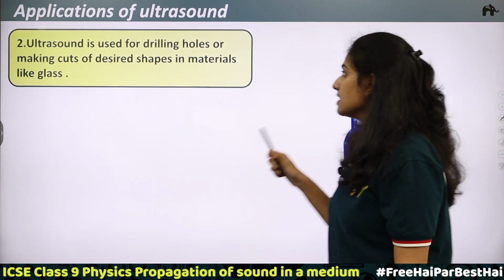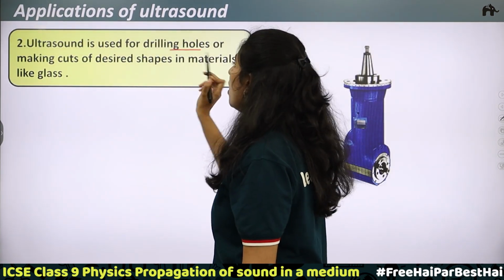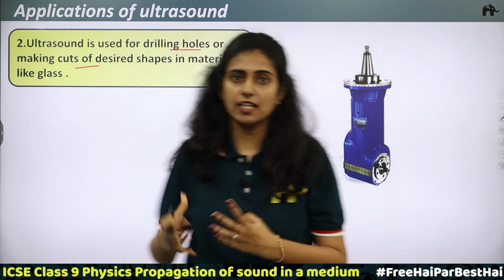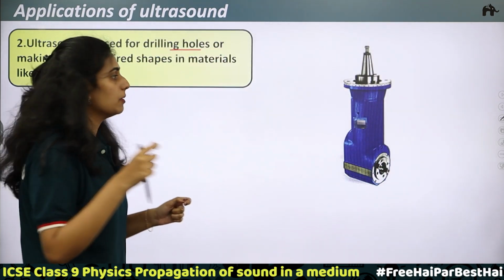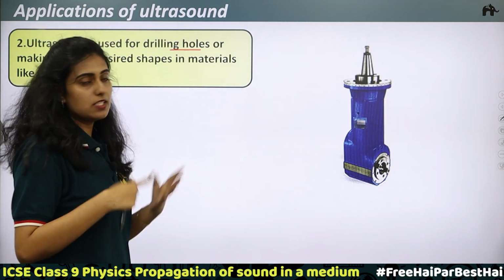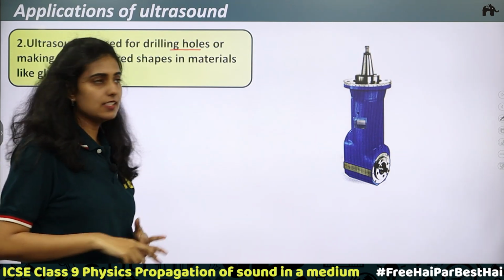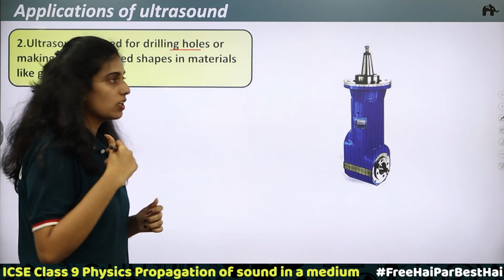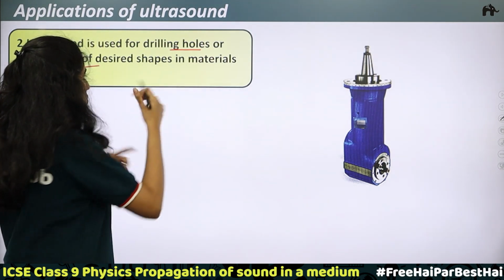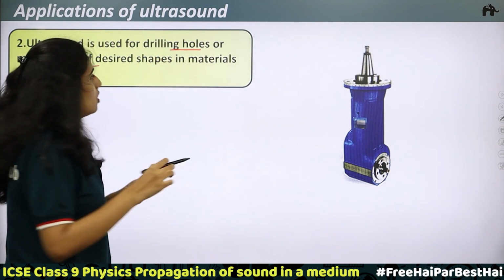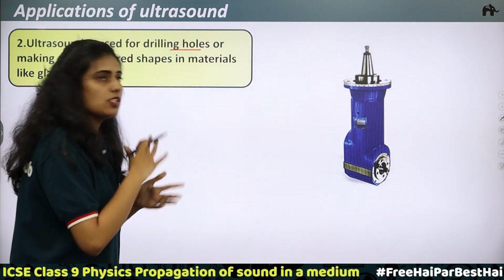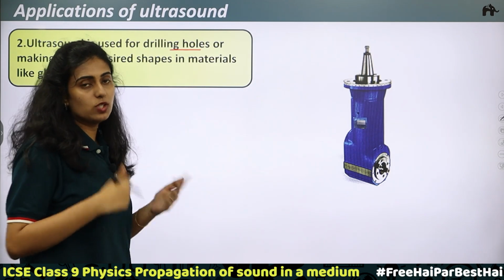Second application: ultrasound is used for drilling holes or making cuts of desired shape in materials like glass. If you have a material like glass, you cannot use a hacksaw blade or something to make holes in it. For that purpose, you can use a device somewhat like this. It produces ultrasonic waves, and these can be used for drilling holes and making cuts of desired shape. Any shape you can make on materials like glass with this type of device which produces ultrasonic sound waves.